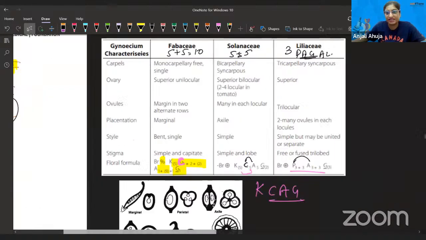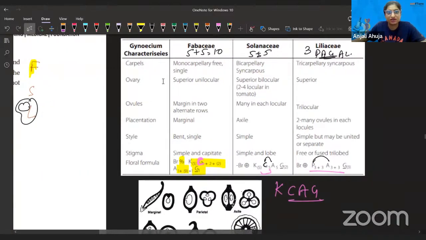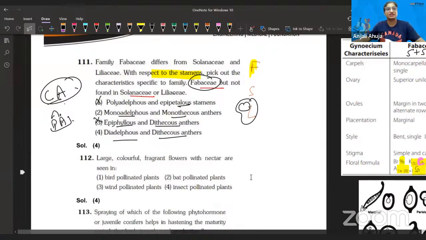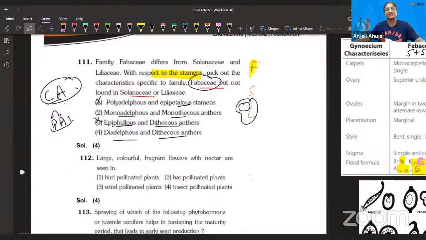By the way, let's see what they have mentioned in this picture: carpels, ovary, ovule, presentation, style, bend, single, simple. Fabaceae: bend, single, simple, but united. Not mentioned in the table, but that's okay. You learn it, right? Now you can remember that Fabaceae are diadelphous and dithecous. They're very simple, not fused. Fused means syncarpous, there's no adhesion or cohesion, that kind of thing. So let's talk about the next question.